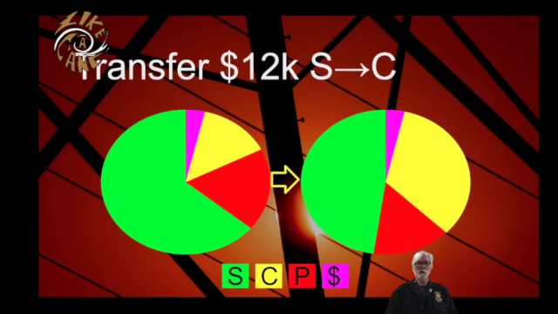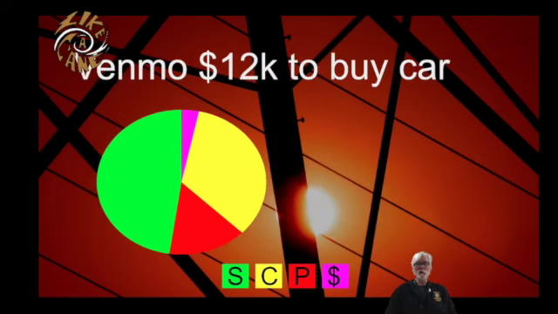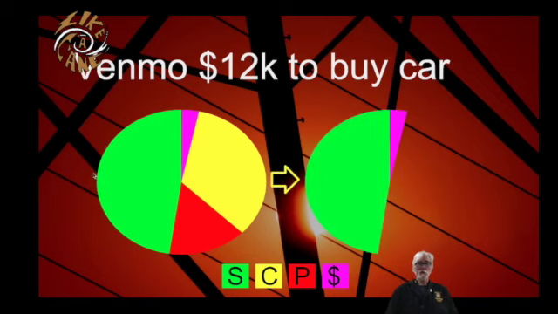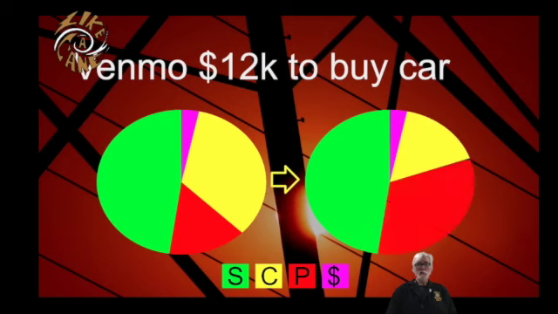Now let's say he makes the purchase. So he's going to use his Venmo to pay the seller. So let's say his Venmo is attached to his checking account, so he can move $12,000 to buy this car. I don't know if he can actually move $12,000 with Venmo, but let's pretend that he can. So he uses Venmo to pay the seller, and the seller signs his title to the car over to him. Again, the total size of the pie has not changed, but the slices have. So savings didn't change, and cash didn't change, but his checking account went way down, and his property went up.